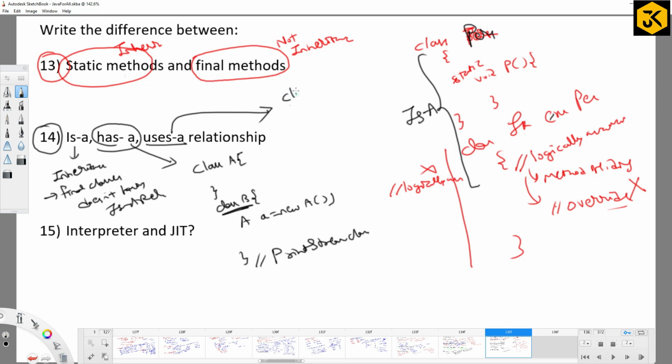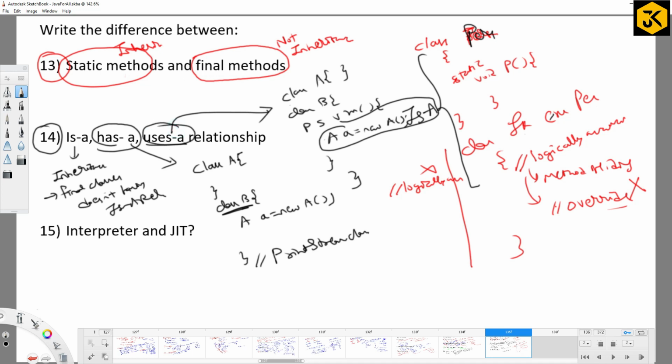If you take the example, class A, class B, public static void main method, inside a particular method I am trying to create an object, a equal to new A. This one I can call a uses-a relationship. Can you give an example for it? The normal programs we execute every day. Inside the main method you compulsorily create an object of one class, then only you move further. So that is the example for uses-a relationship.